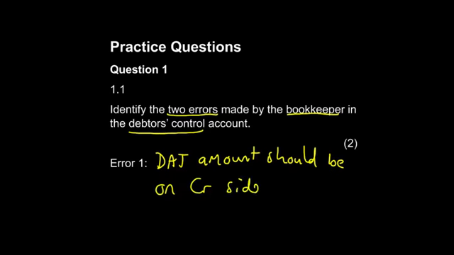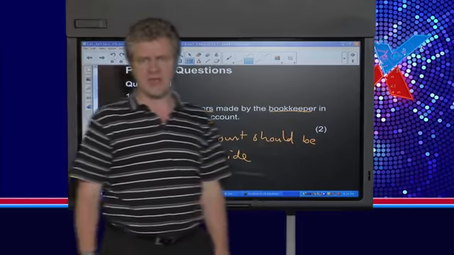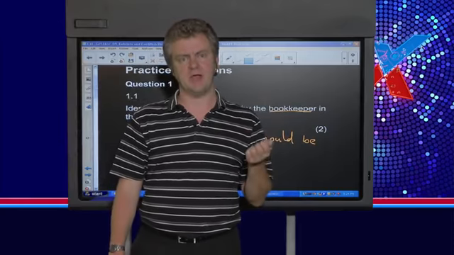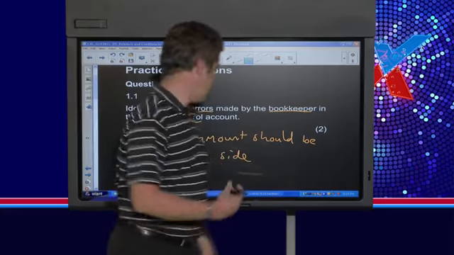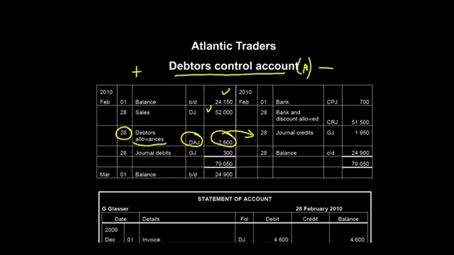So you can see there's already a reason why there's a mistake, or why the two amounts don't balance. We can see that the bookkeeper has put the amount on the wrong side. So that's the first mistake that we've made. Always check to see whether the bookkeeper has made any mistakes in preparing your debtors control account. Okay, if we look at now the rest of the account, journal debits, we know if anything happens in the